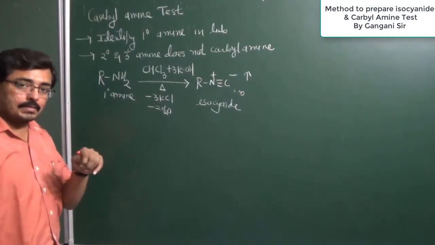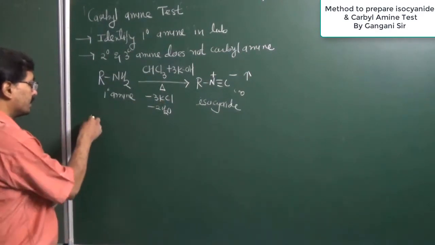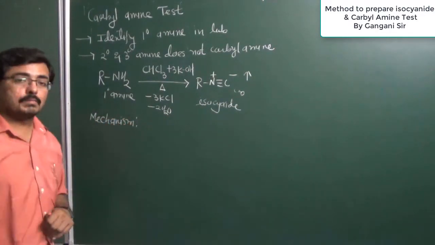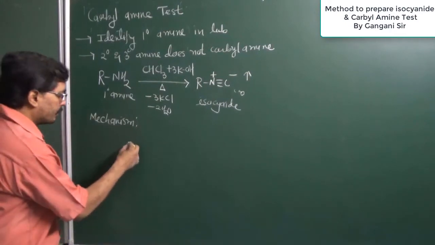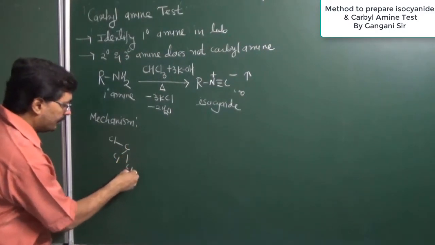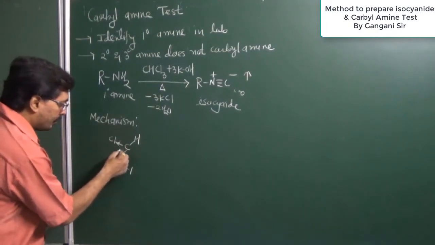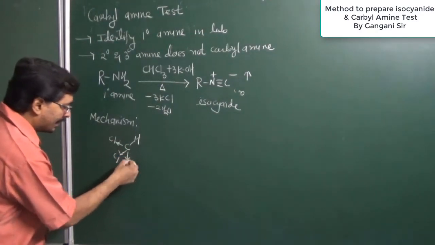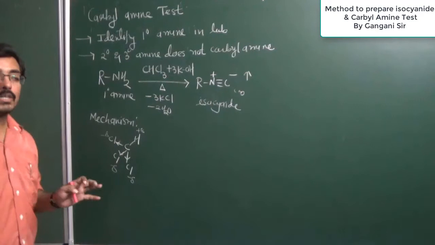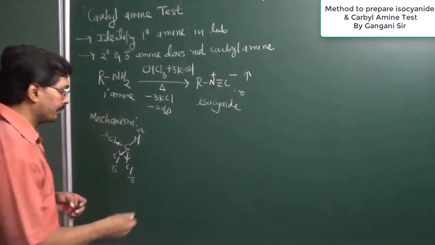So the question will arise, how does this primary amine convert to isocyanide? So it is an exact step of the mechanism. To understand this thing, you must understand the mechanism. Now, suppose we have taken chloroform. In chloroform, these chlorines are attached with carbon. Now the electronegativity of chlorine is more. Therefore, this bond electron is attracted towards chlorine. Therefore, hydrogen has a partial positive charge and chlorine has a partial negative charge. So this hydrogen has a little acidic property.